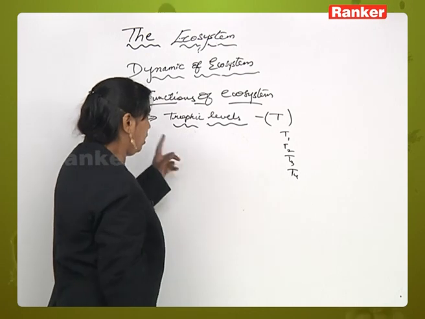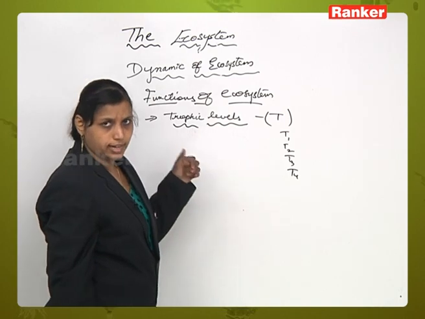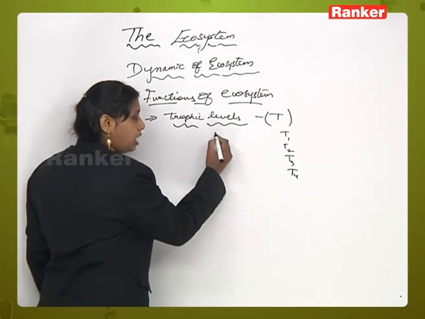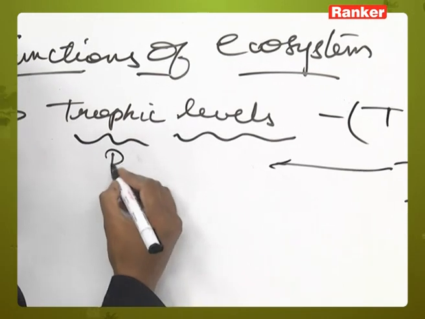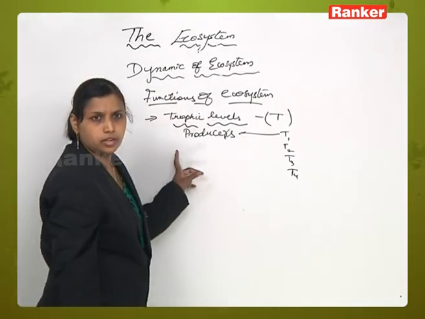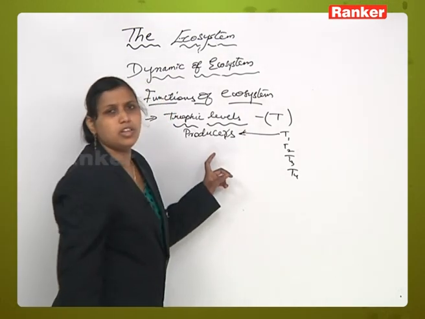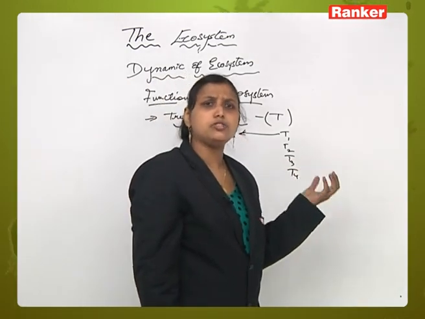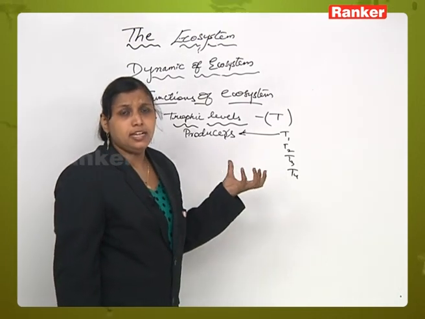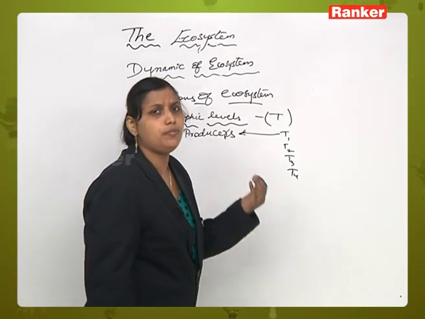Now in T1, all the autotrophic organisms which can prepare the food material. As we said, there are autotrophs in an ecosystem. So all the autotrophic organisms which have the ability to produce food materials are present. Those are also called producers. The trophic level T1 is nothing but a component consisting of all the producers. Producers are otherwise also called autotrophs. What are autotrophs? Autotrophs are those organisms which have the ability to trap the radiant solar energy and convert it into potential chemical energy to fulfill their food requirement.